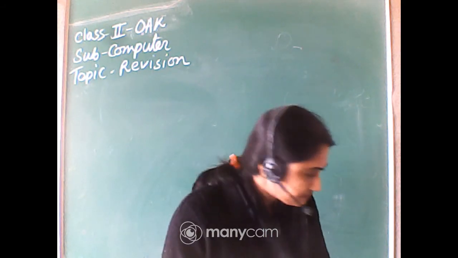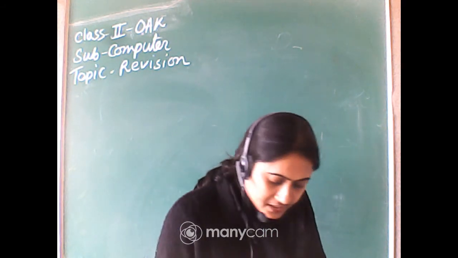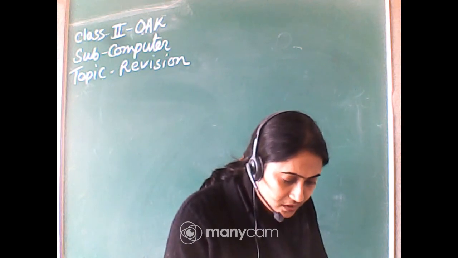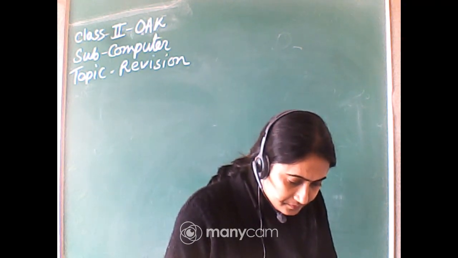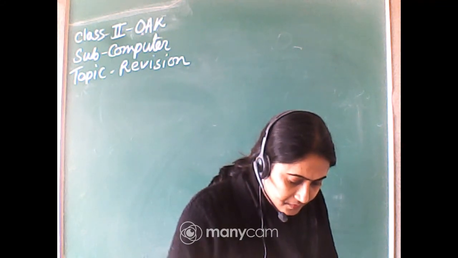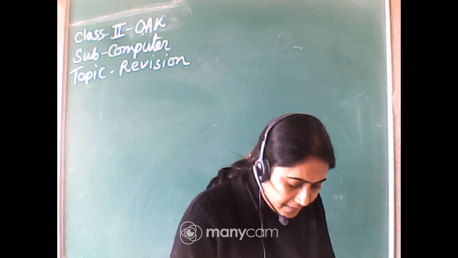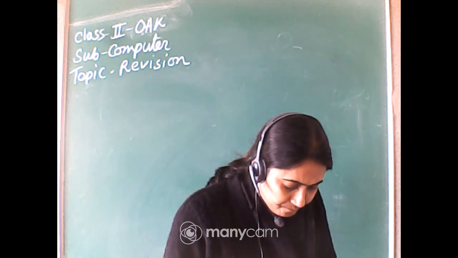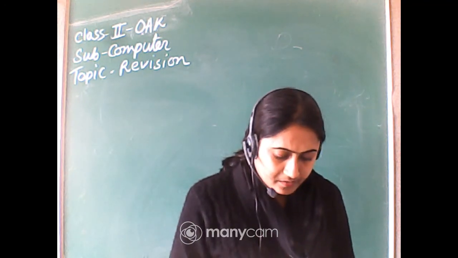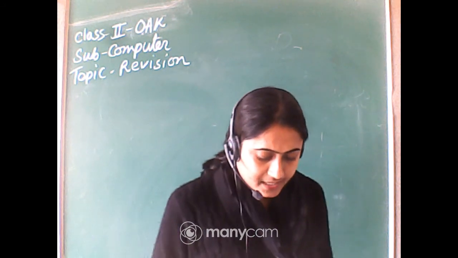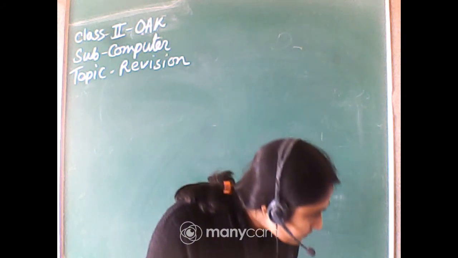Okay, fine. Now it's a division class. I will discuss others' questions also. Okay, let's start now. I will ask the questions and you will reply to me, okay?